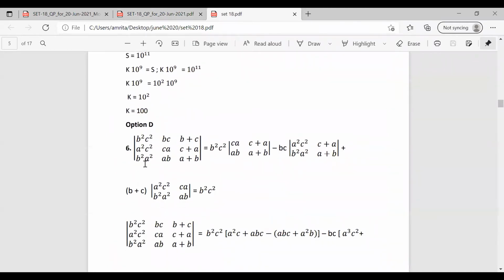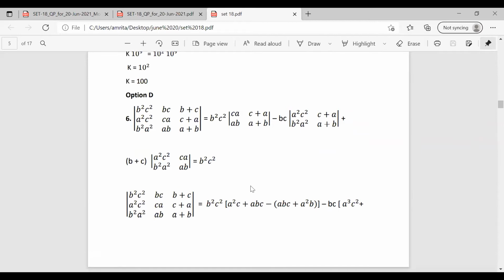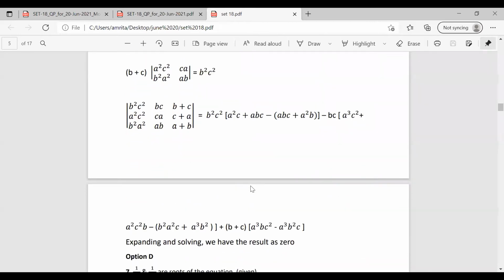Here we know how to solve this determinant. How can we solve it? Taking the first term, b square c square into ca into a plus b minus ab into c plus a, minus the second term, bc into a square c square into a plus b minus c plus a into b square a square, plus b plus c into a square c square into ab minus ca into b square a square. Simply using this, we can solve this question. After expanding all the terms and solving, all the terms will get cancelled, and we can see that we have the result as 0. This is a very simple question. You can solve it just by using the formula of determinant.